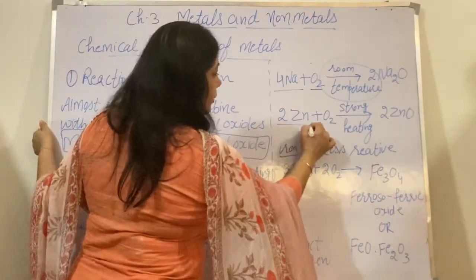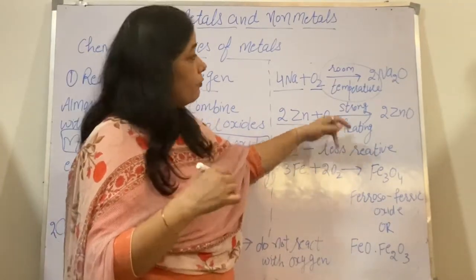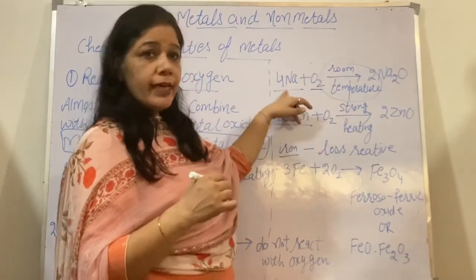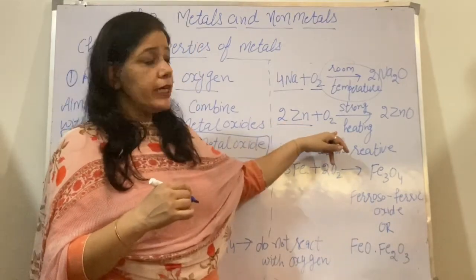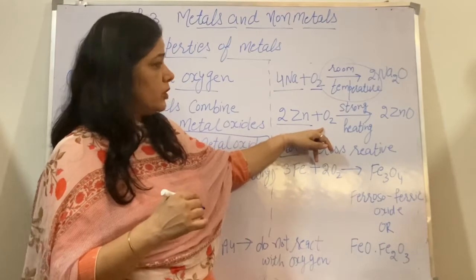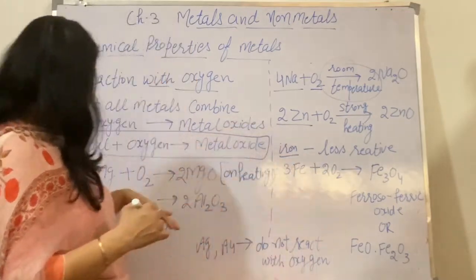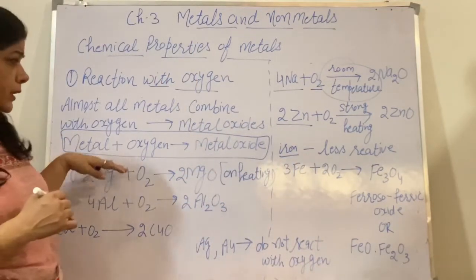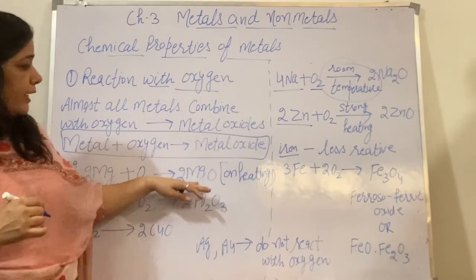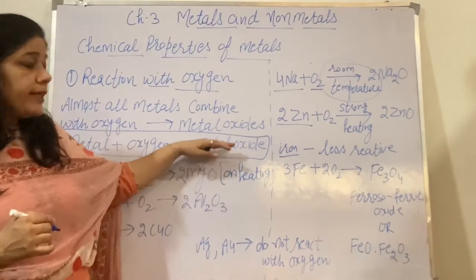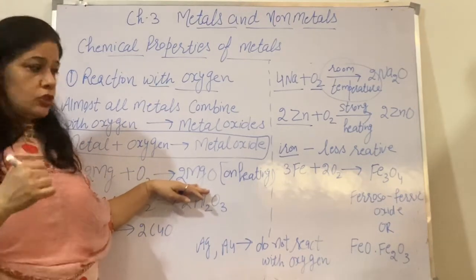Now I will tell you about zinc. Zinc on strong heating. Few metals react at room temperature, the highly reactive metals, sodium and potassium. When we heat zinc strongly, it reacts with oxygen and forms zinc oxide. Then magnesium, on heating, reacts with oxygen, burns with a white dazzling flame and forms magnesium oxide.